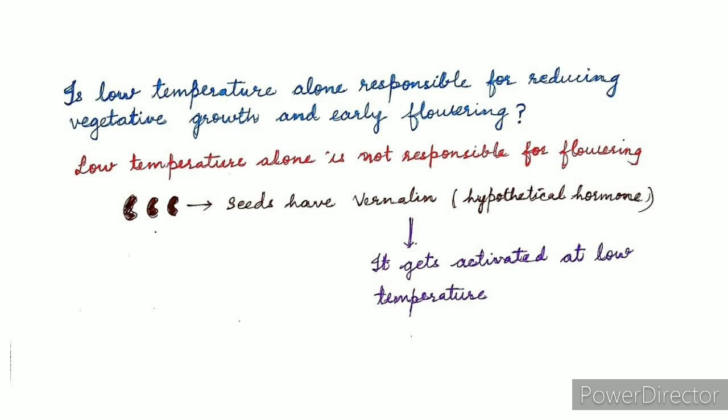Is low temperature alone responsible for reducing vegetative growth and early flowering? This is the question. Low temperature alone is not responsible for flowering, because the seeds have a hormone, vernalin. Vernalin is a hypothetical hormone. It gets activated at low temperature.